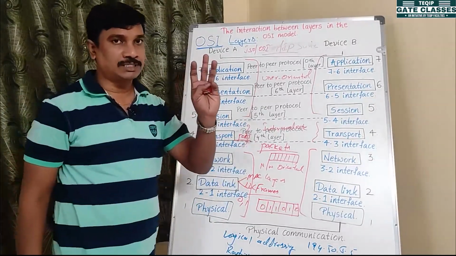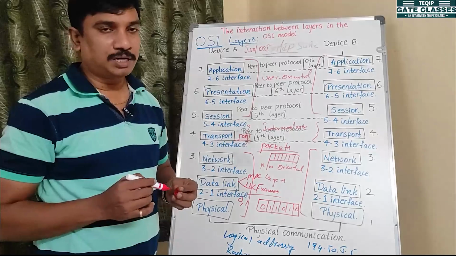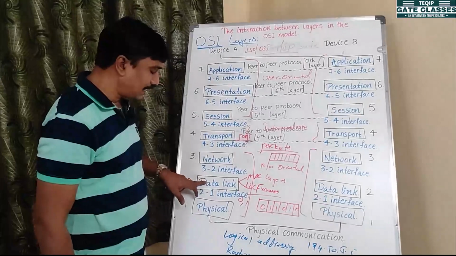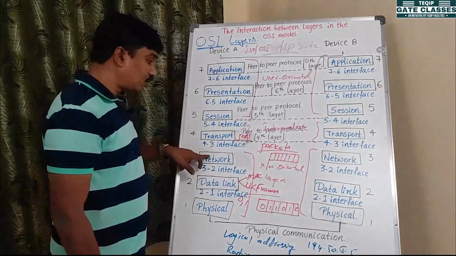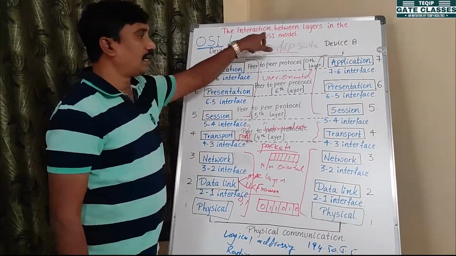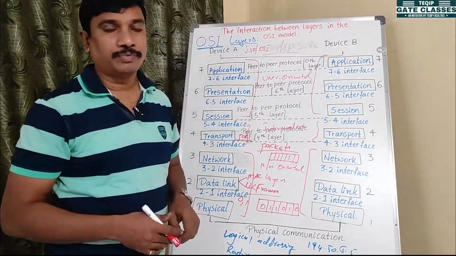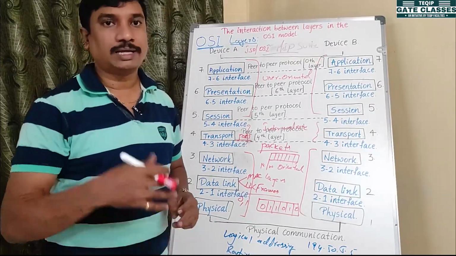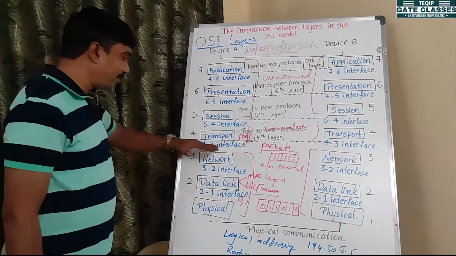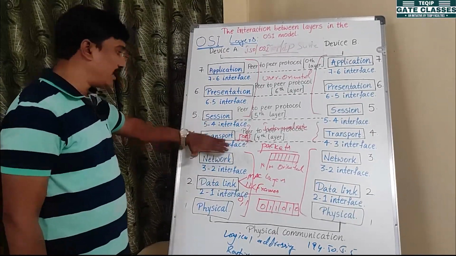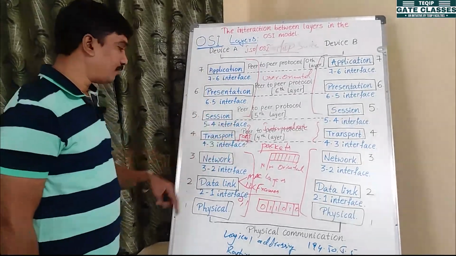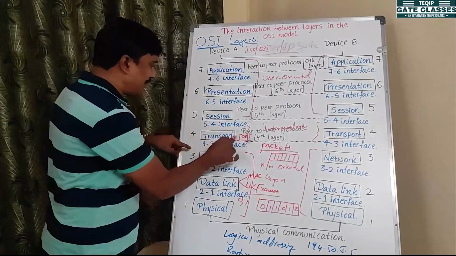We have three types of addresses? Not only three, four types of addresses. The first one, the data link layer, is the MAC address; the network layer, logical address; the transport layer, port address; and in the application layer, something like www.google.com, which we call a URL address. In the transport layer, the data is converted from one format to another, like a mediator.